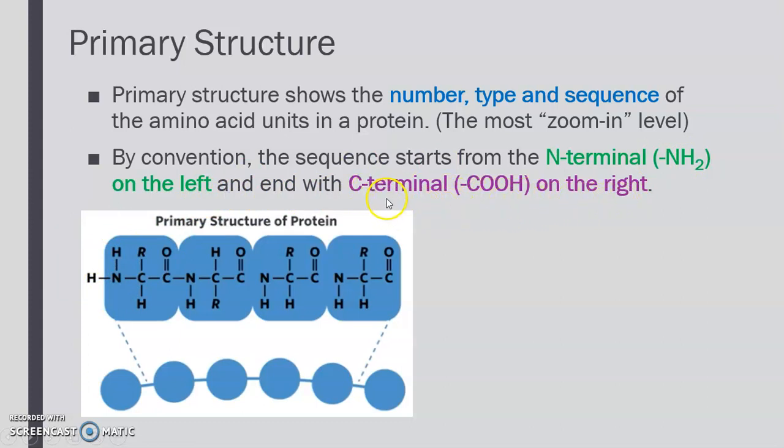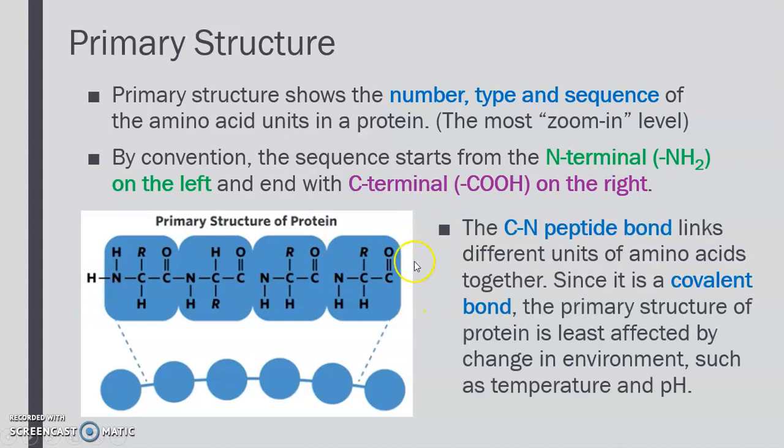Even though we know that we always number starting from the COOH, by convention we always put the N-terminal on the left and the C-terminal on the right.